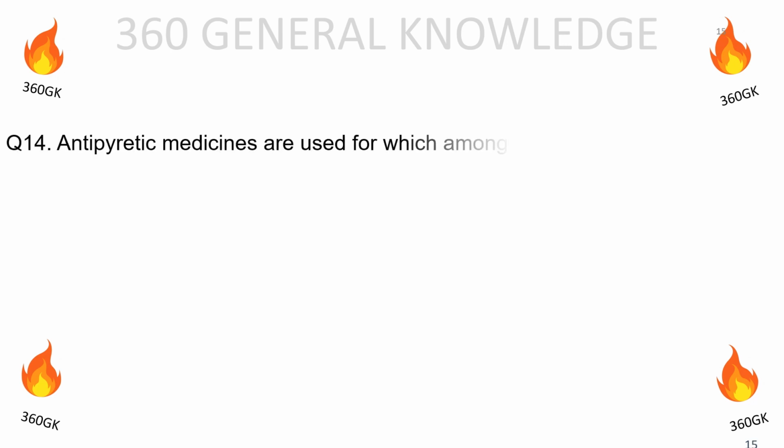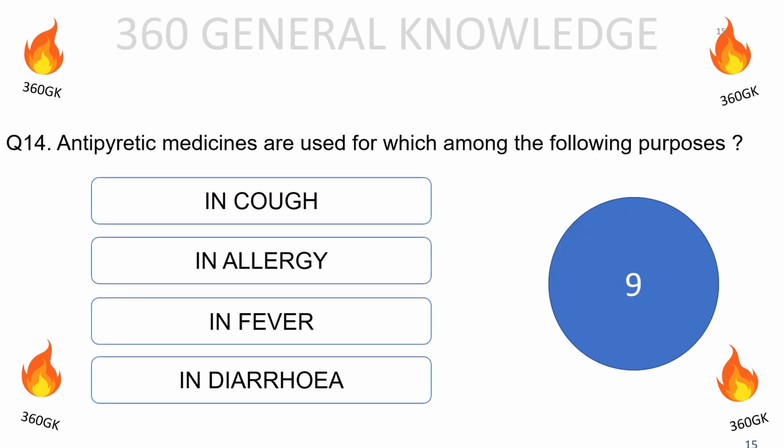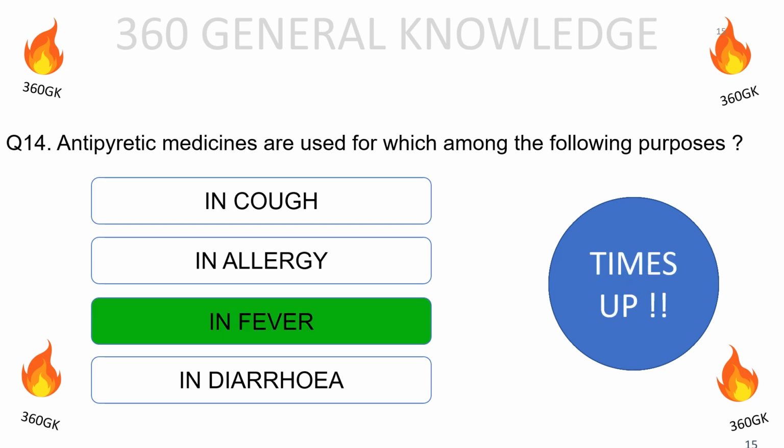Antipyretic medicines are used for which among the following purposes? In cough, in allergy, in fever, in diarrhea. The correct answer is in fever.